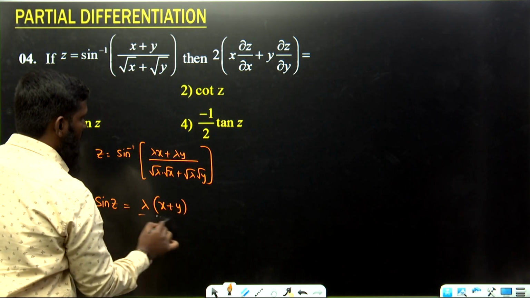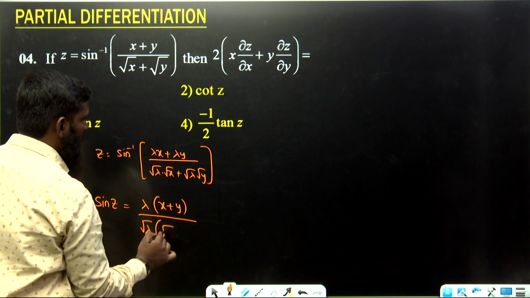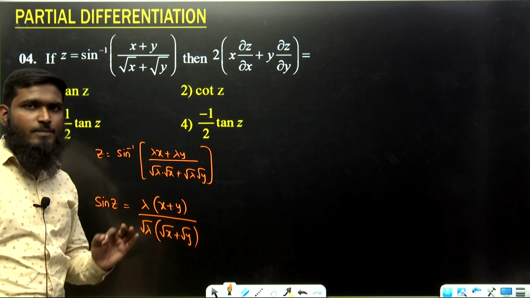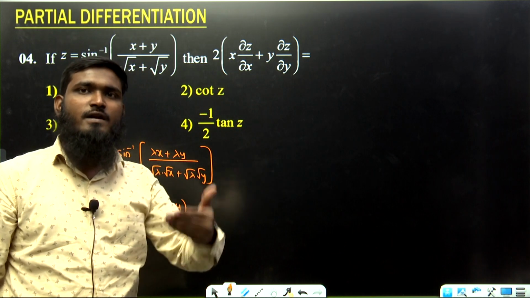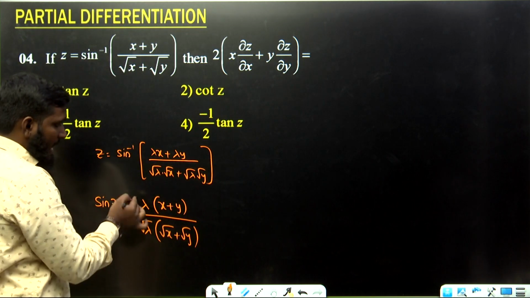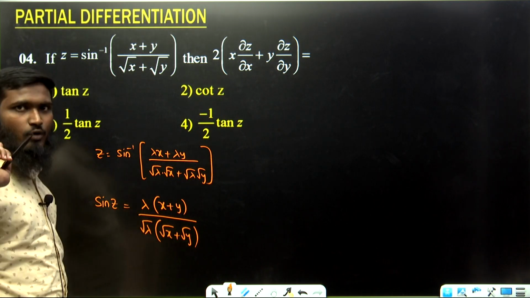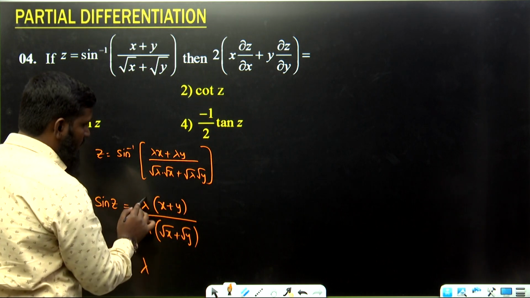X plus y divided by, in this we are taking root lambda as common from the denominator. It will become root x plus root y. Okay, simple concept. We are substituting lambda x in the place of x, and lambda y in the place of y, then we have to take lambda as common. Over here we have lambda by root lambda, but it should be lambda power n only. So what we are doing means it is equal to lambda power 1.